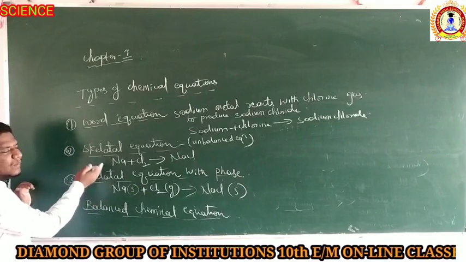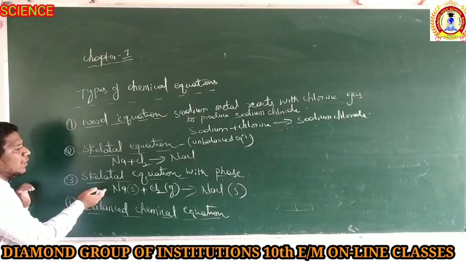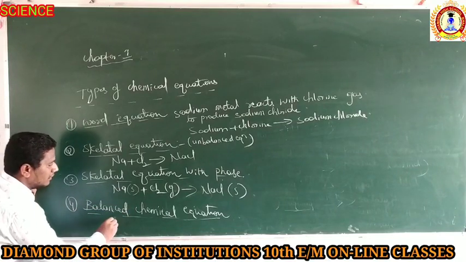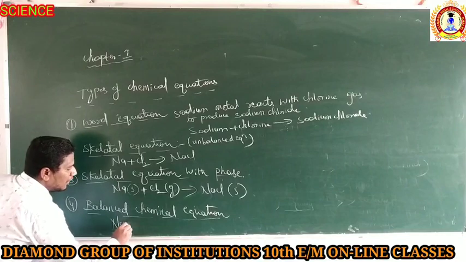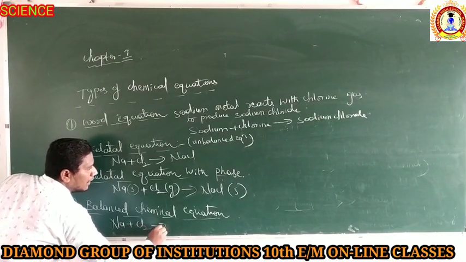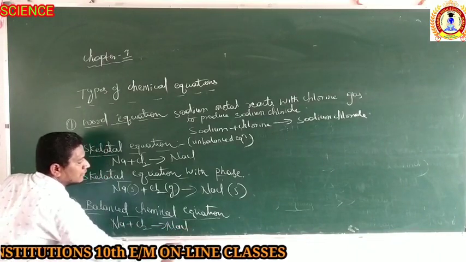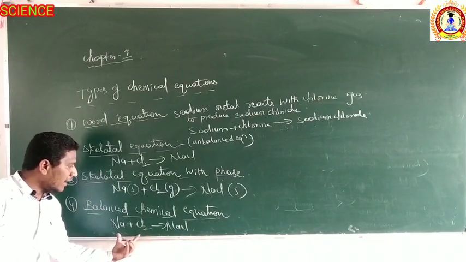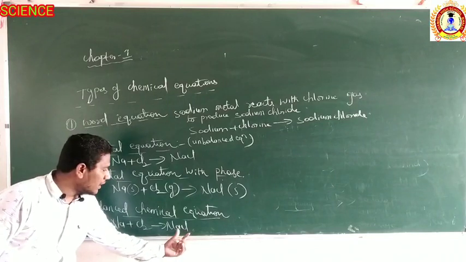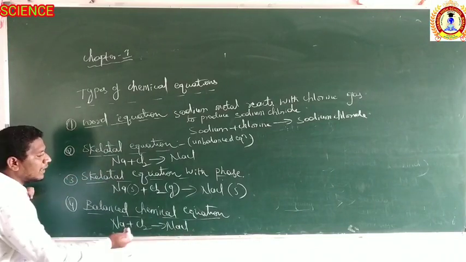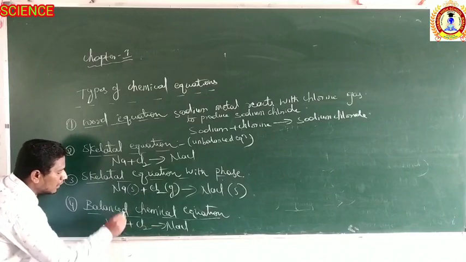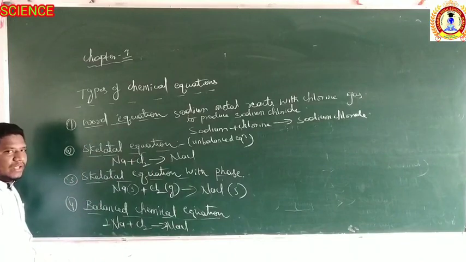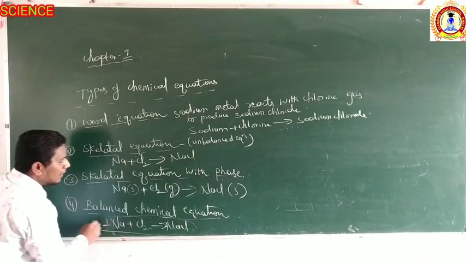Then balanced chemical equation. Both the earlier chemical equations are unbalanced. If you balance them, they are called balanced chemical equations. Take the same example: sodium plus chlorine gives sodium chloride. Here 2 atoms of chlorine are in the reactant side, but 1 is in the product side. To make it balanced, I will take 2 in front of sodium on the reactant side and also 2 in front of sodium chloride on the product side. Now you can check, it is a balanced chemical equation.